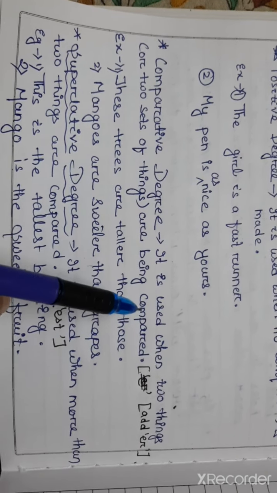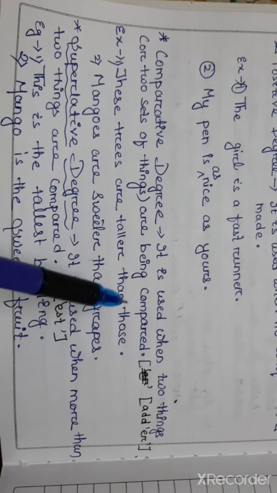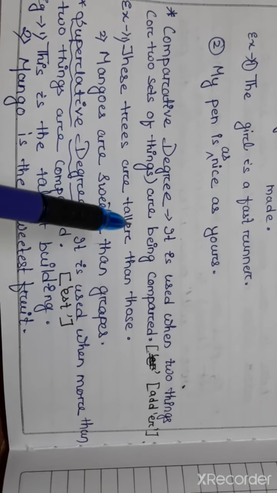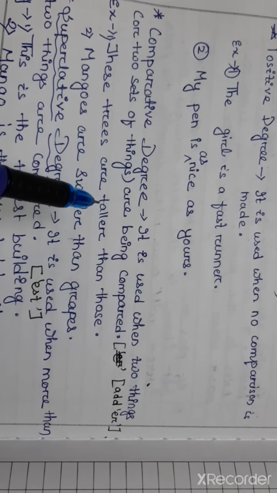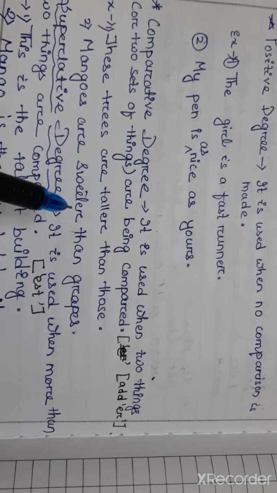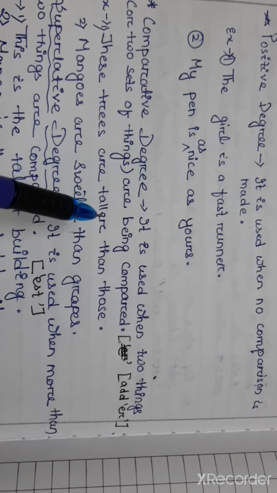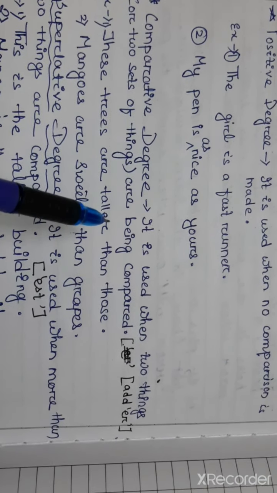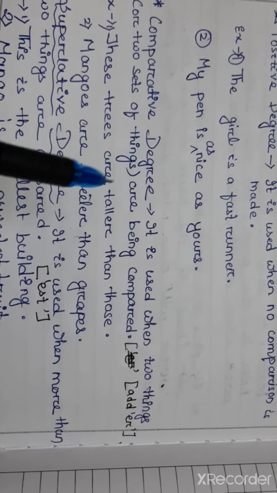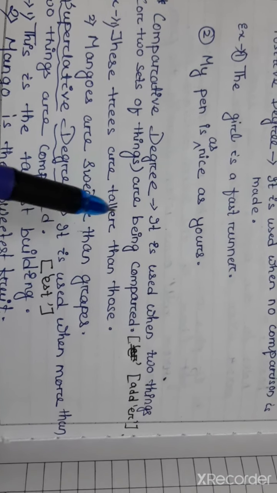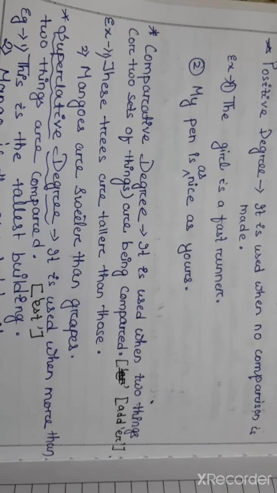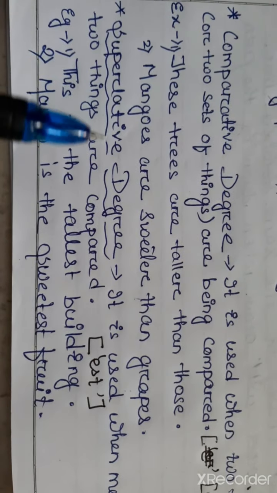So, what have you observed in these two sentences? Taller is the adjective here and sweeter is also the adjective here. These two adjectives contain er. That means in the comparative degree, we have to add er to the adjective. Understood? Next is the superlative degree.